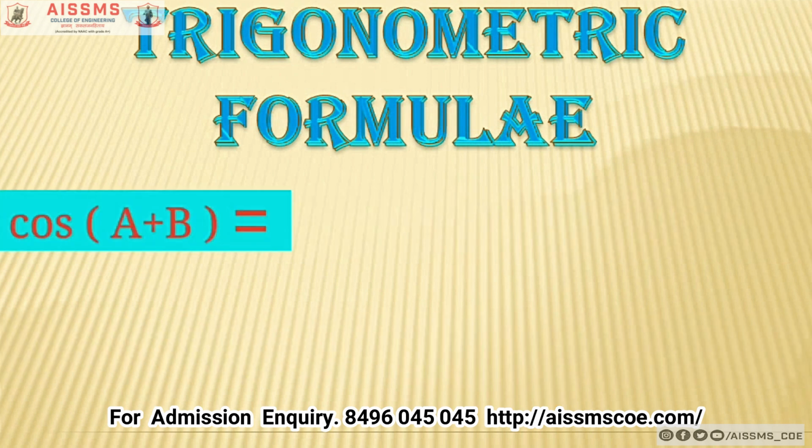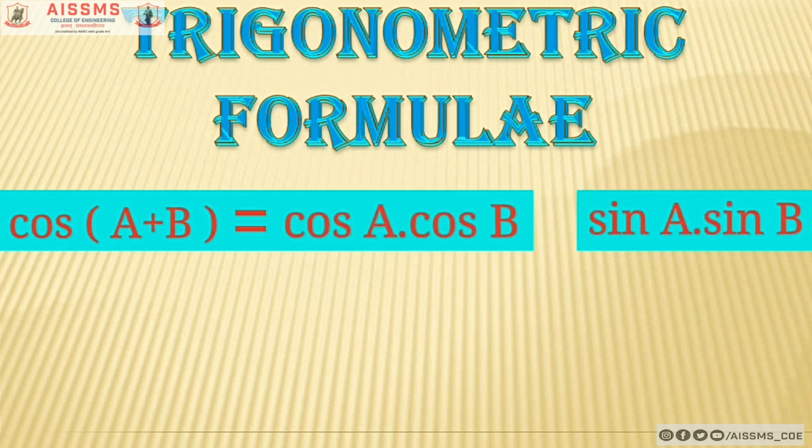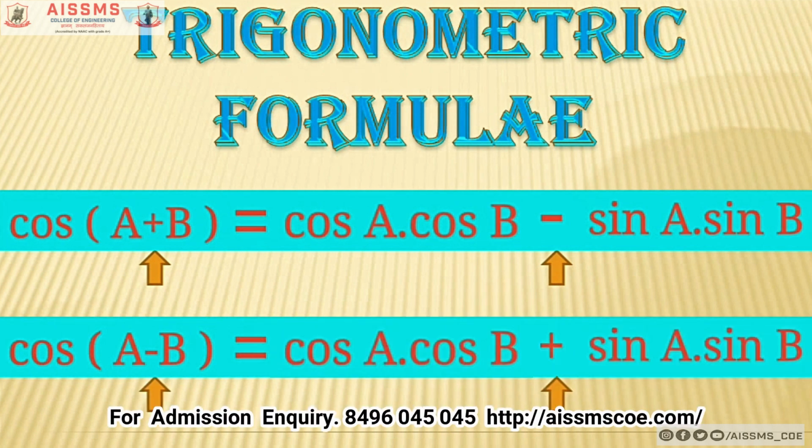In case of cos of A plus B, if there is a cos angle on the left hand side, then remember that on the right hand side, each term will contain either a cos angle or a sin angle. And between these two terms, the opposite sign will come with respect to A plus B. That is, a minus sign will come. We will use the same trick for cos of A minus B. Just replace the sign, you will get the formula.